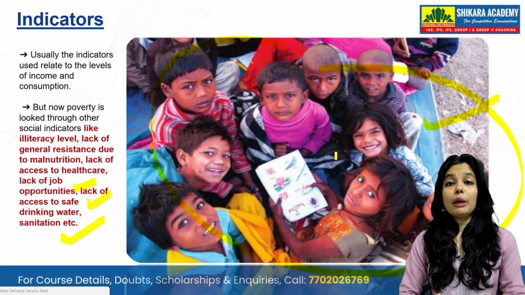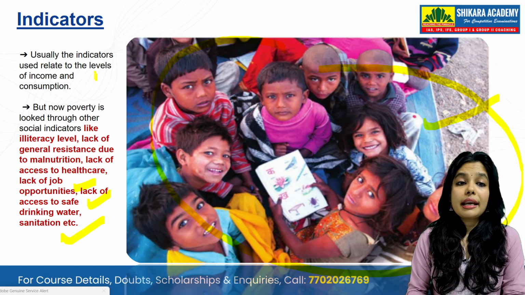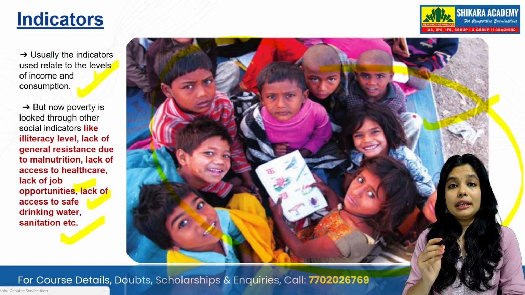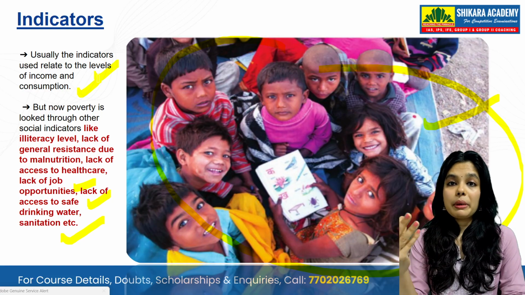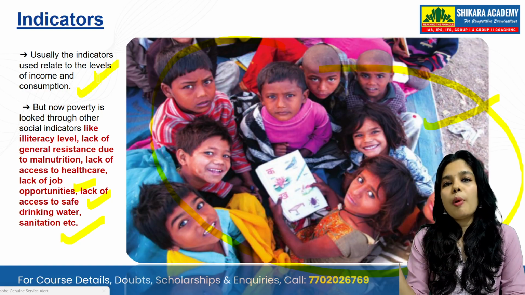Now, if we talk about the indicators, there are some indicators like income and consumption. Income and consumption are some of the few indicators which decide the poverty level.